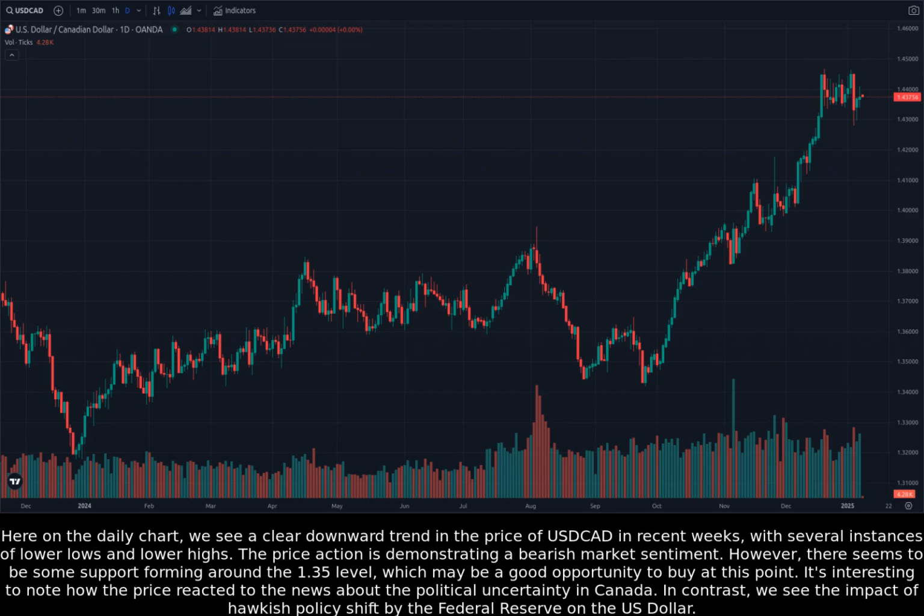Here on the daily chart, we see a clear downward trend in the price of USDCAD in recent weeks, with several instances of lower lows and lower highs. The price action is demonstrating a bearish market sentiment. However, there seems to be some support forming around the 1.35 level, which may be a good opportunity to buy at this point. It's interesting to note how the price reacted to the news about the political uncertainty in Canada. In contrast, we see the impact of hawkish policy shift by the Federal Reserve on the US dollar.